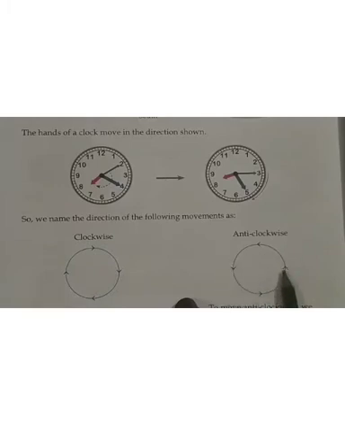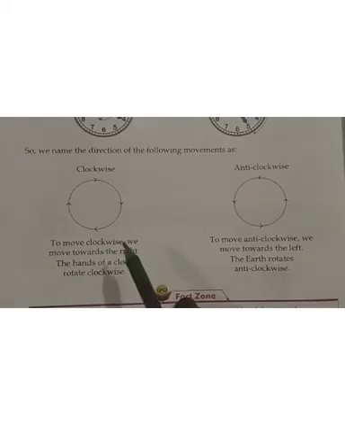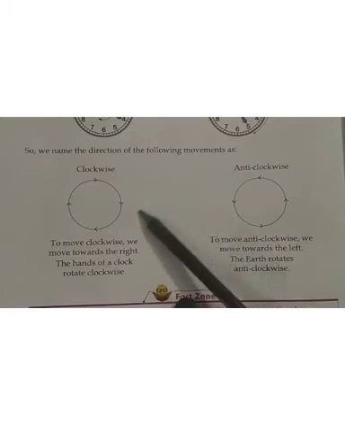But the Earth moves in the anti-clockwise direction, that is towards the left. The Earth is rotated in anti-clockwise direction. Our clock is rotated towards the right. Towards the right is the clockwise direction.